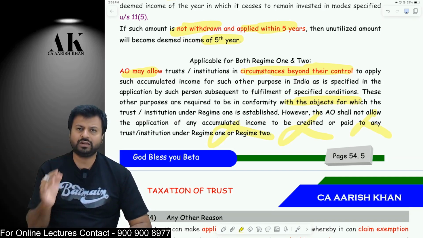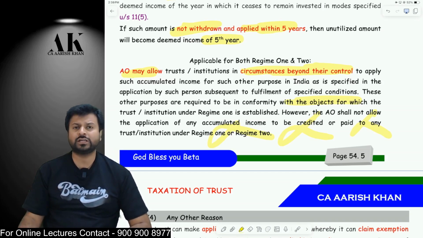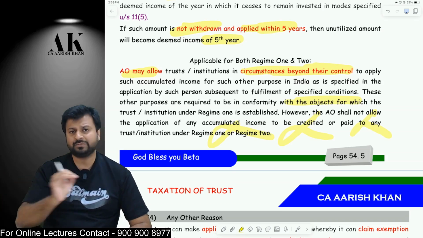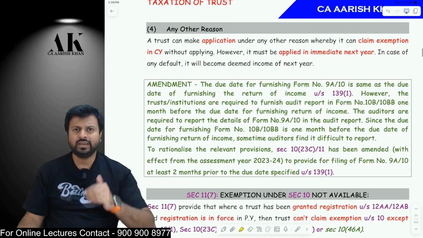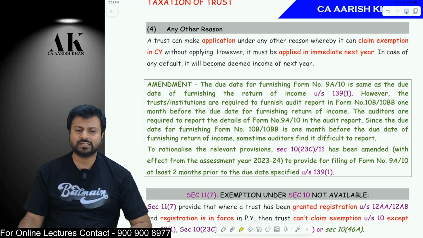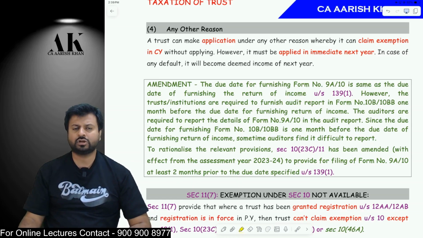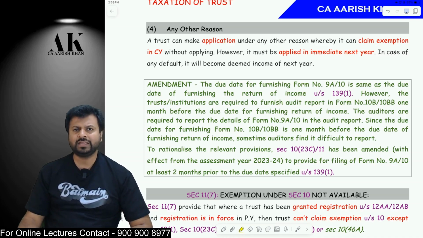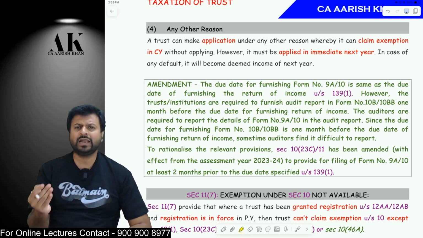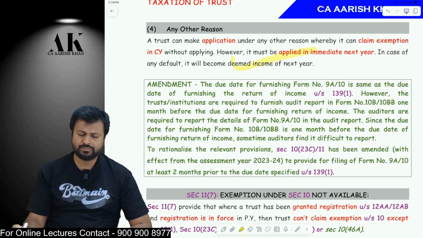If you have accumulated for a specified purpose, you have to apply for that purpose only. If you are not able to apply for a genuine reason, then you can apply for some other purpose, but you cannot give that as a donation. Any other reason is the last way in which I can save tax. Sir, what is any other reason? In any other reason, you can make an application to the AO that I want an extension of 1 year, and the AO will give you an extension of 1 year, and you have to apply the money in the immediately next year. What if I do not apply in the immediately next year? 1 year grace you will get. You have to apply by the end of next year. If you do not apply by the end of next year, it will become deemed income of the next year.